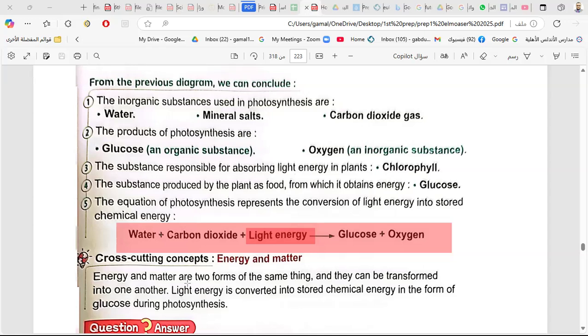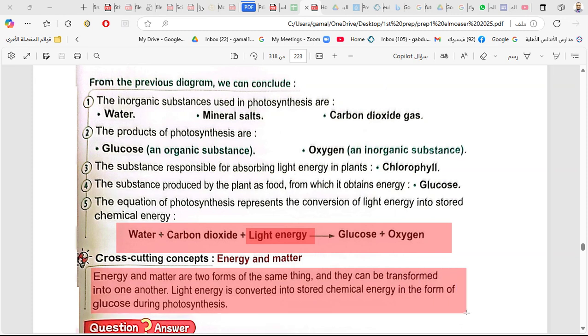Energy and matter are two forms of the same thing. They can be transformed into one another. Light energy is converted into stored chemical energy in the form of glucose during the photosynthesis process. So the light energy is stored in the plant in the form of chemical energy in the glucose molecule by the photosynthesis process.